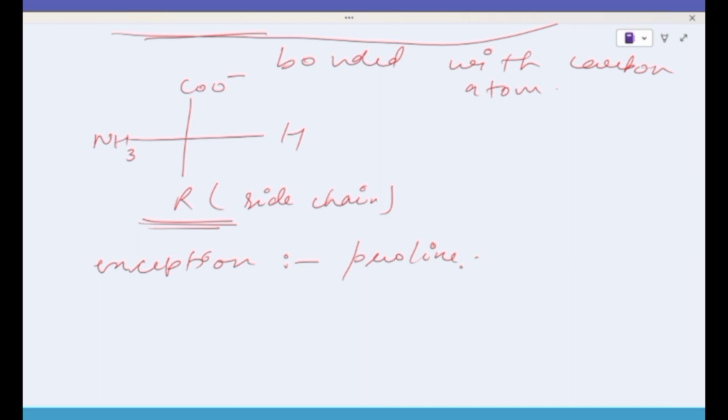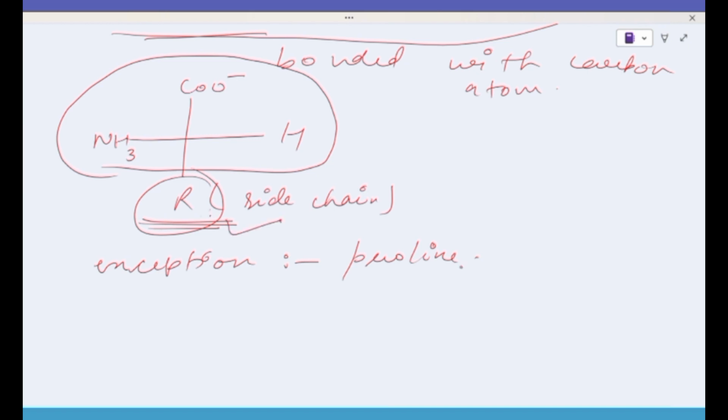Always remember, the upper part is the same in all amino acids, and only the side chain changes. The R group or side chain is attached to the alpha carbon.